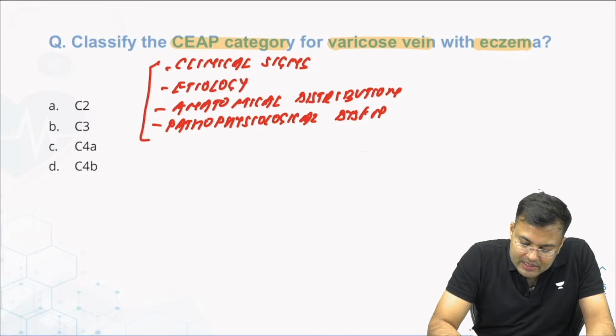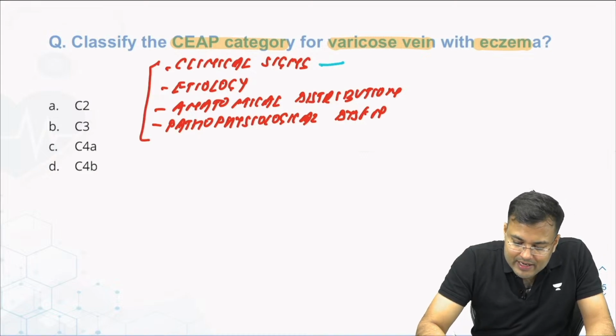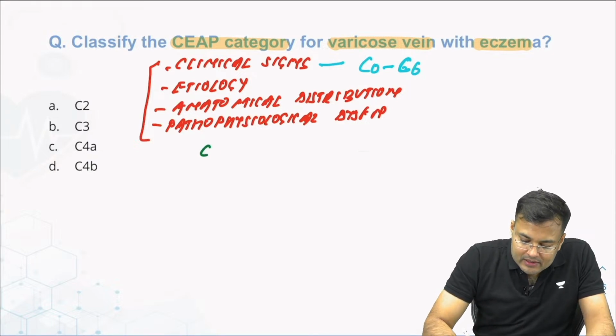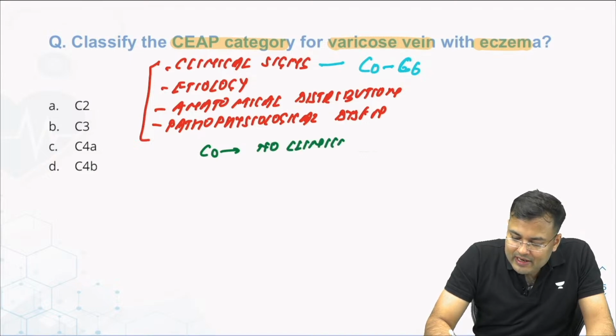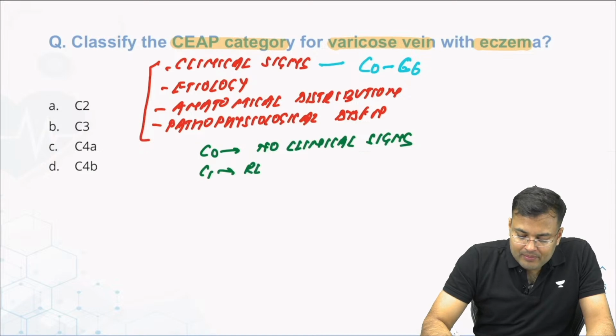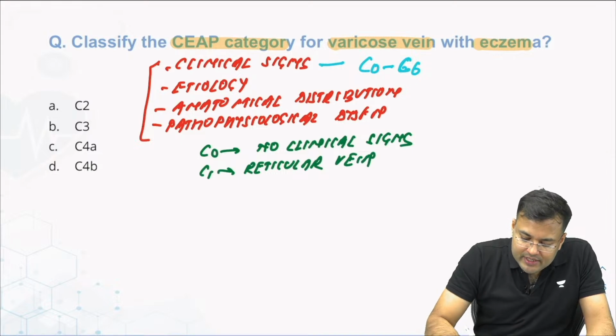Okay, guys? Now, this C has grading from C0 to C6. What is C0? No clinical signs. If there are no clinical signs, it is C0. What is C1? Reticular veins, the patient has only minor veins, reticular veins. Now what you have to remember, C2, this was asked in NEET PG previously.